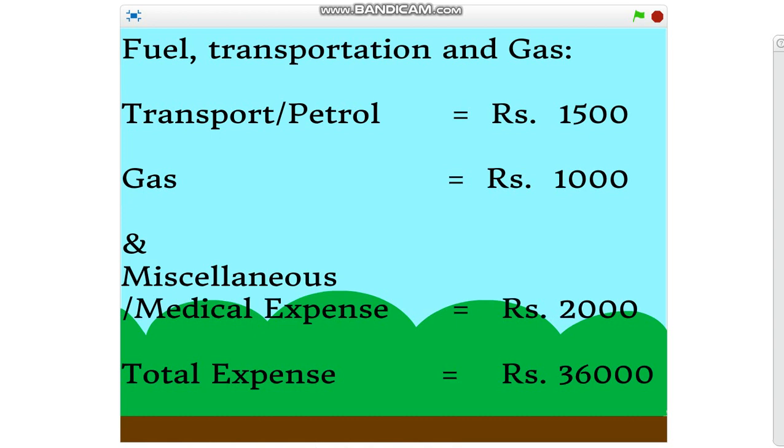Now comes the category number 4, wherein we include miscellaneous fuel charges in this category, which is transport or petrol rupees 1500, gas rupees 1000, miscellaneous or medical expense rupees 2000, which we have altogether rupees 36,000 entirely for this expense list. If at all you think some items have to be added to the list or removed from the list, please feel free to do it while you practice to make your own budget.